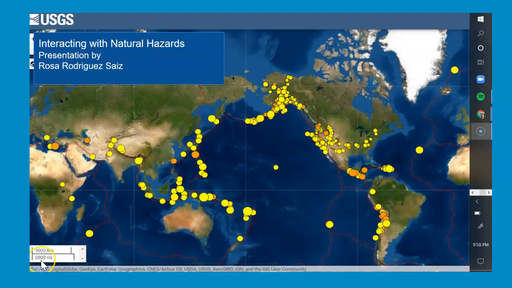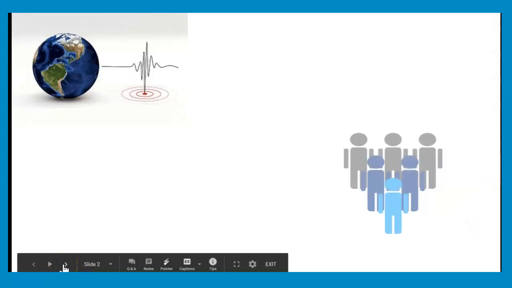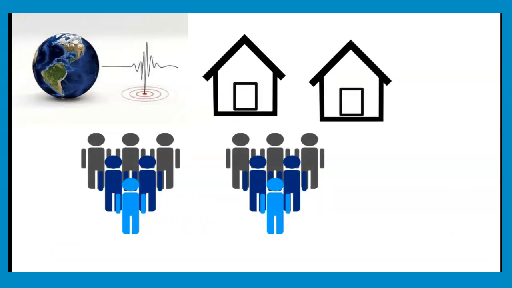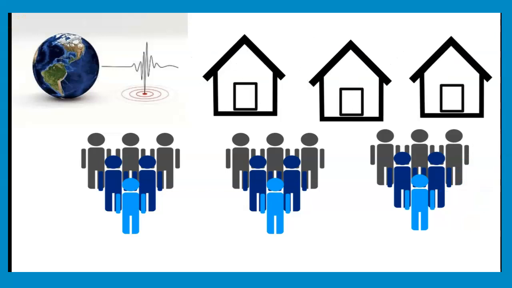Rosa Rodriguez-Sáez here to talk about what happens when hazards and people interact. There's a formula that explains the relationship between natural hazards and the potential harm they can cause. Basically, risk is a function of how bad the hazard is multiplied by how much death and destruction it causes.